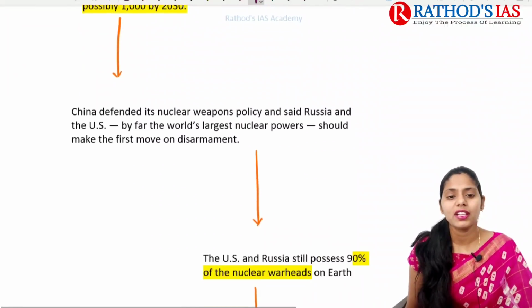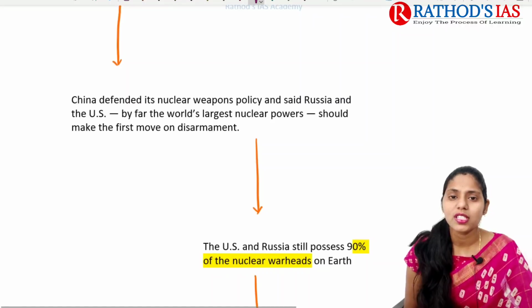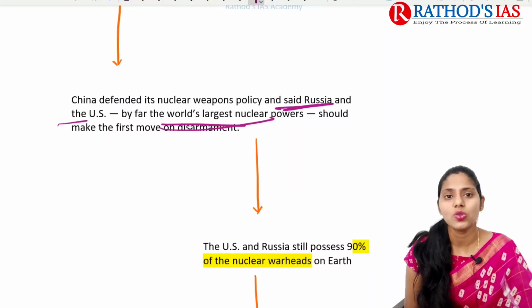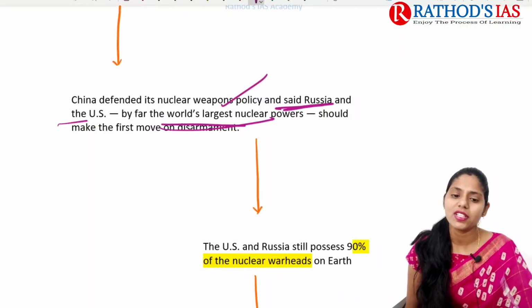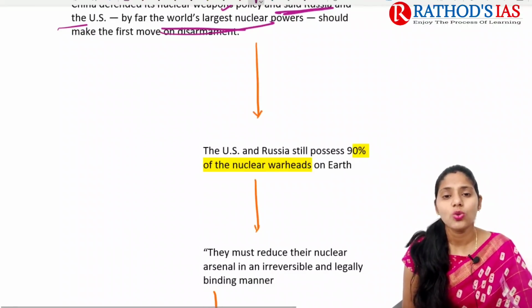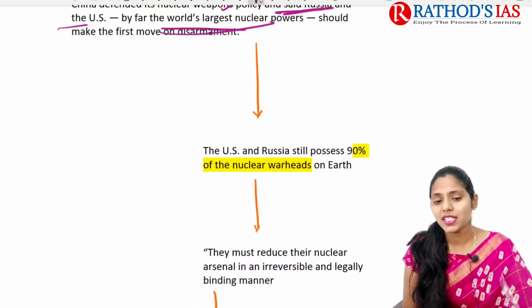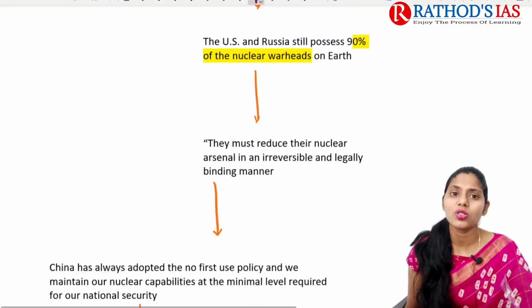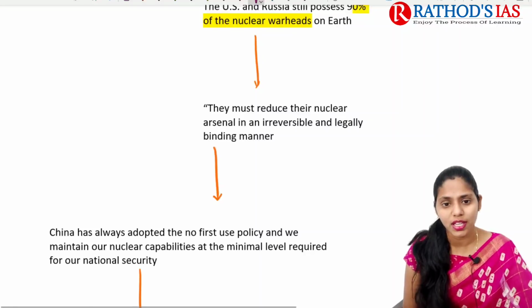And China defended its nuclear weapons policy and said Russia and USA are the world's largest nuclear powers and they should go for disarmament first, not China. This is what China mainly said. Apart from that, US and Russia possess about 90% of the nuclear warheads present on the earth. So China says that first of all, the USA as well as Russia need to reduce their nuclear arsenal irreversibly.